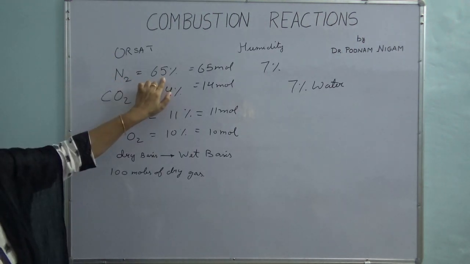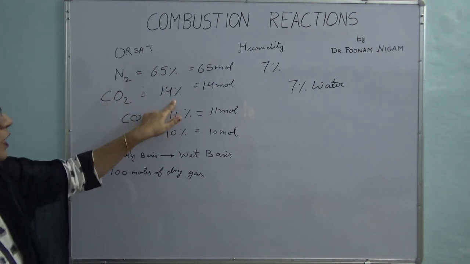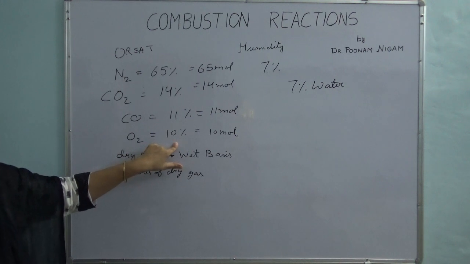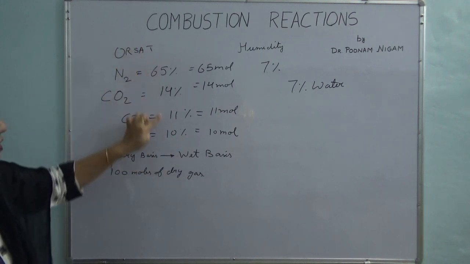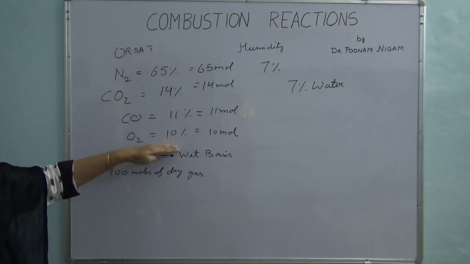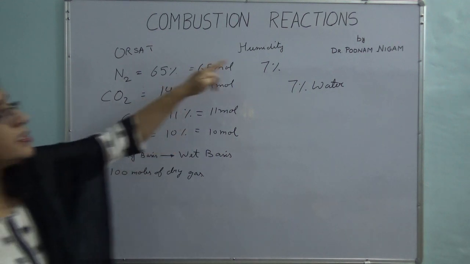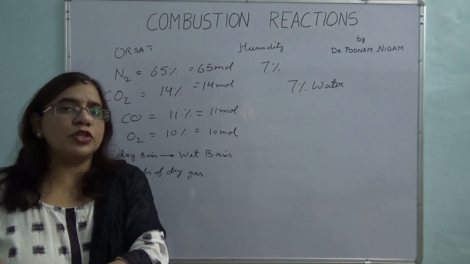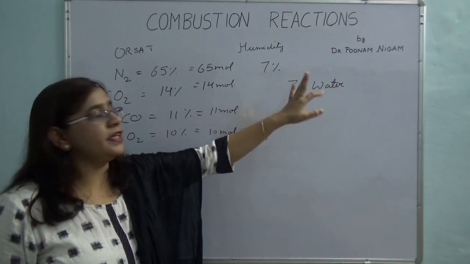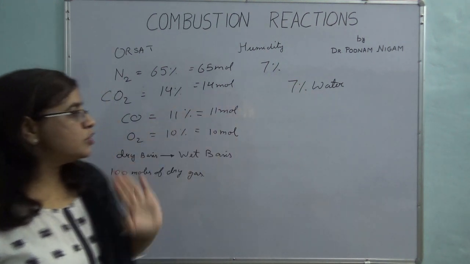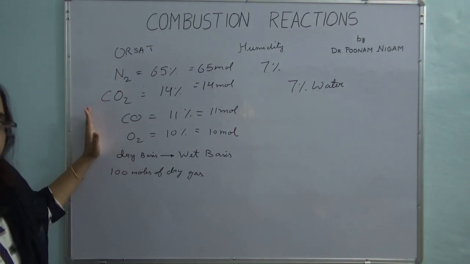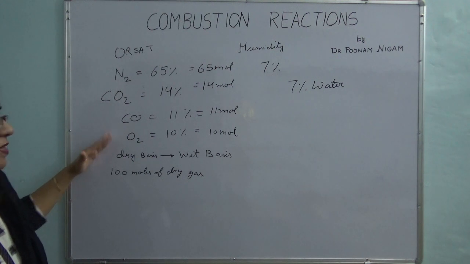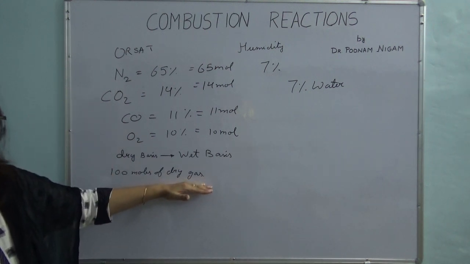Orsat analysis gives me dry basis: nitrogen is 65%, carbon dioxide is 14%, carbon monoxide is 11% and oxygen is 10%. On the dry basis, you will see the summation is 100%. I have left out water, but separate humidity measurements tell me that of the flue gases going out, 7% is water. Now, in order to convert to the wet basis, I will take the basis as 100 moles of dry gas.